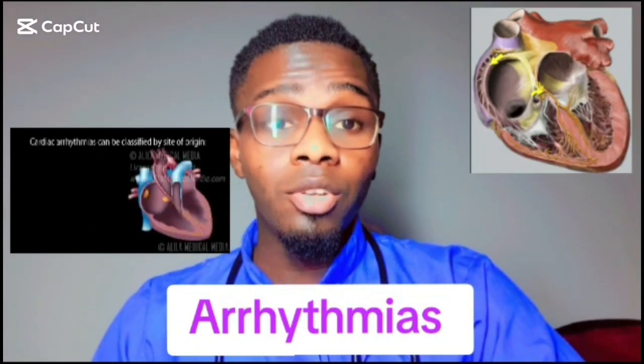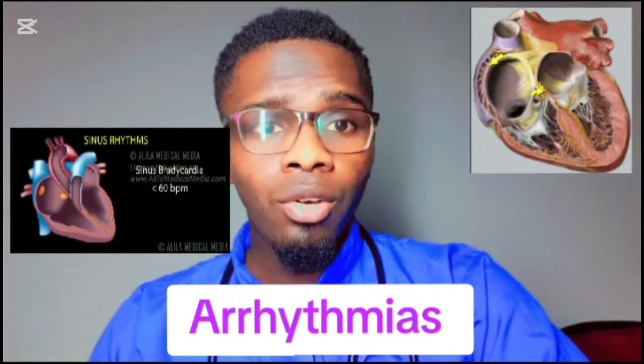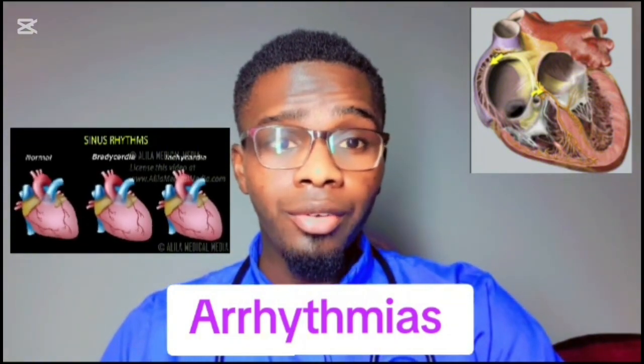An arrhythmia is an abnormality in the timing or pattern of the heartbeat. So when you have an arrhythmia, your heart may beat too quickly or too slowly. Or you may experience an irregular rhythm in which your heart feels as if it's skipping a beat. So today let's talk about the types of arrhythmias.